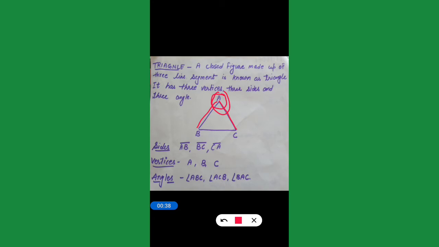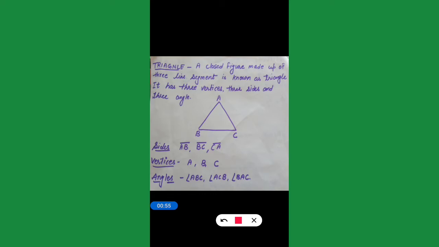So there are two line segments, AB and AC, meeting at the point A. So there are three vertices: A, B and C. And the line segments are known as the sides: AB, BC and CA. These are the sides.